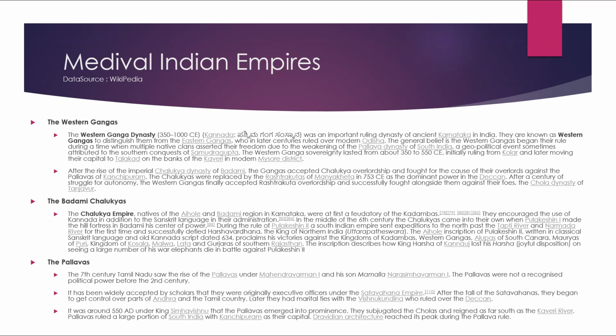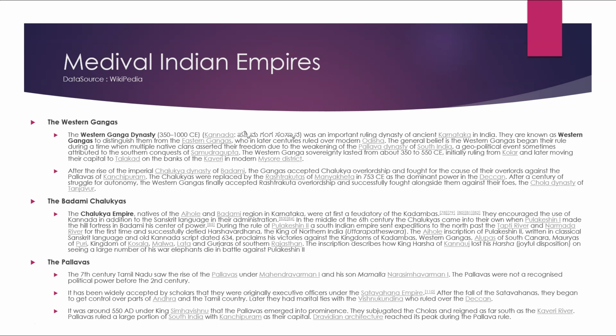The Chalukya dynasty, natives of the Aihole and Badami region in Karnataka, were at first feudatories of the Kadambas. They encouraged the use of Kannada in addition to the Sanskrit language in their administration. In the middle of the 6th century, the Chalukyas came into their own when Pulakeshin I made the hill fortress in Badami his center of power.